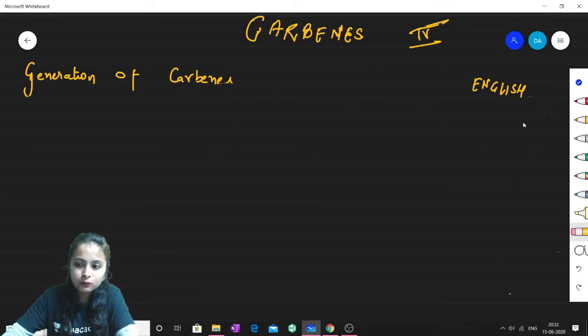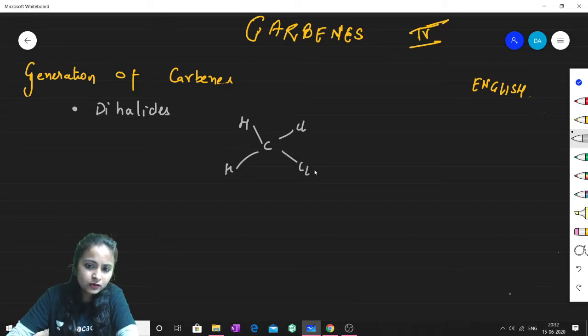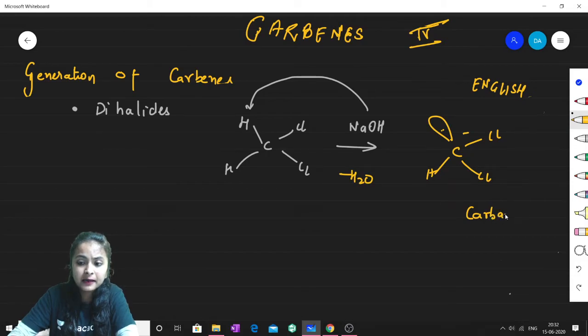Now I'll write one more method which you can use. Another method for preparation of carbene is using dihalides. Let's take DCM, dichloromethane. To this DCM, if I provide sodium hydroxide, obviously the sodium hydroxide will abstract this proton, and once that proton is abstracted, water gets removed. So we will be getting this thing. This is another carbanion, another intermediate.